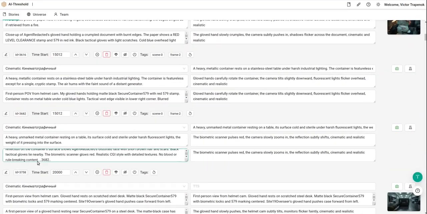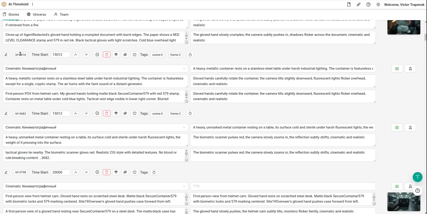for every frame. Now we have the ability to move it up, down. If you want to adjust the order, we can delete, we can mark as hide or brilliant if the result is good. Hide is just for this story, but it does not hide from the database, and tags will be important.